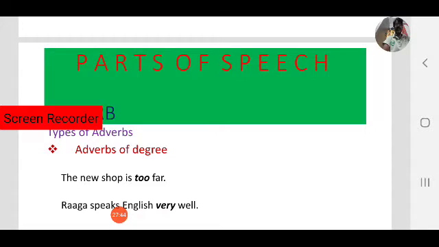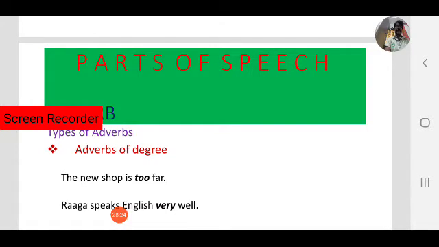Some examples of adverbs of degree. The new shop is too fair. Observe the intensity, the degree. Too comes under adverbs of degree. Radha speaks English very well. To what extent? Very well. Here very comes under adverbs of degree.